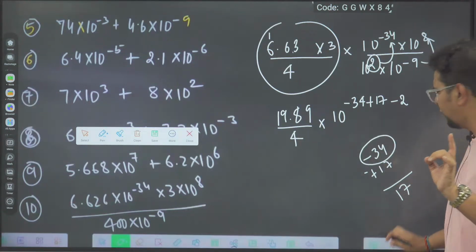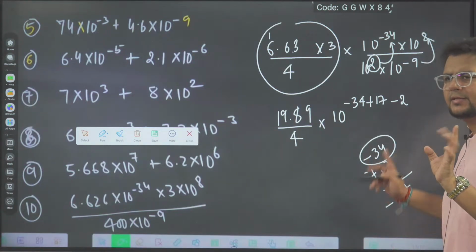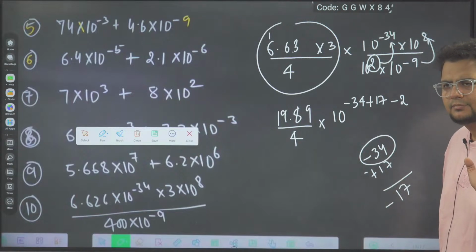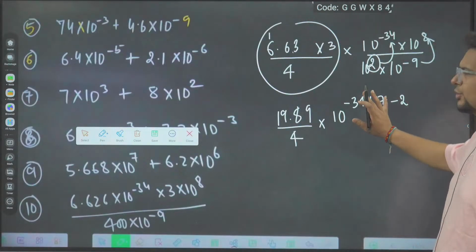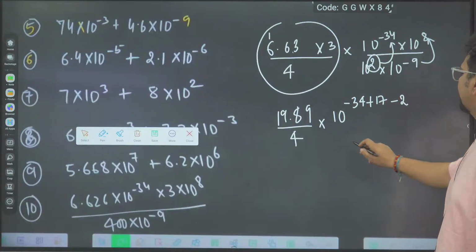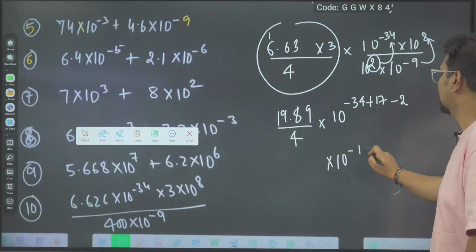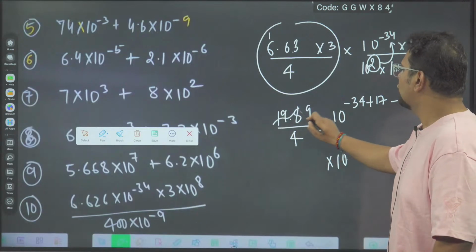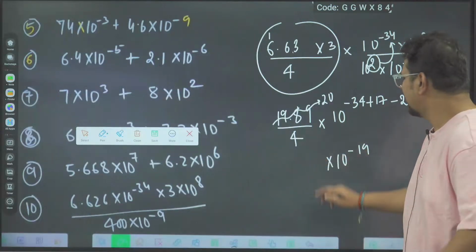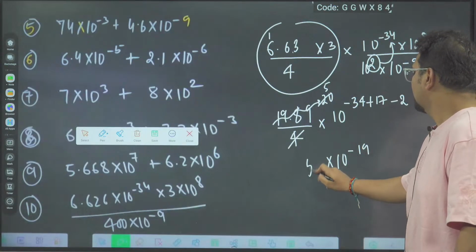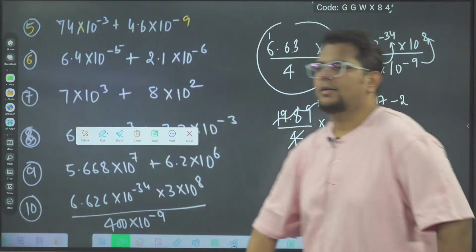The larger number, 34, has a negative sign, so our answer should also have a negative sign. Those who don't know elementary mathematics of class LKG, UKG can also see this. Minus 17 minus 2 is minus 19. And this is around 20, I am taking. 19.89, 19.9, around 20. And 4 fives are 20. So 5 into 10 power minus 19 is coming.